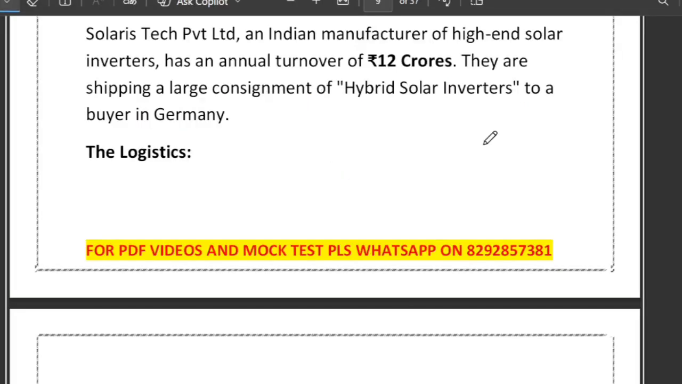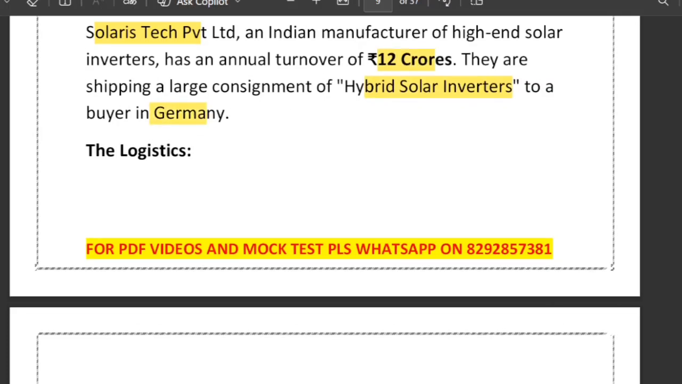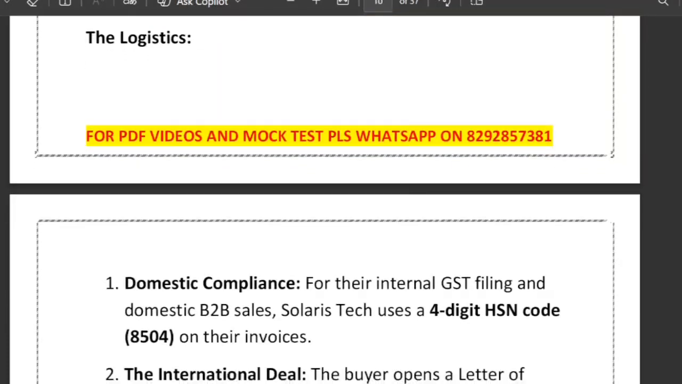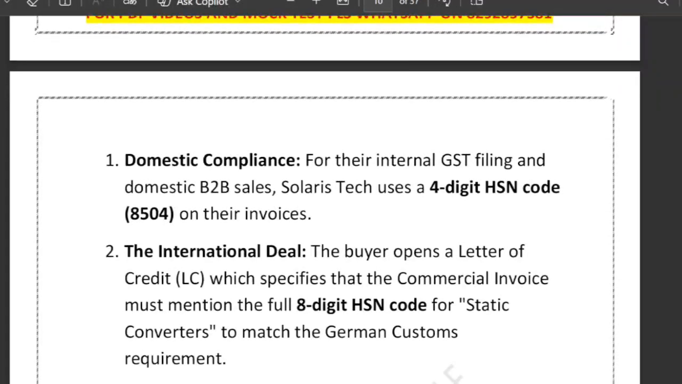So the question is that Solaris Tech Private Limited is an Indian manufacturer of hybrid solar inverters, right? With annual turnover of 12 crore, and the export destination is Germany. The product falls under HSN chapter 85, electric machinery. Now, domestic compliance: for domestic GST invoices, India allows relaxation based on turnover. So here you can see they issue a 4-digit HSN code on their invoice, right?